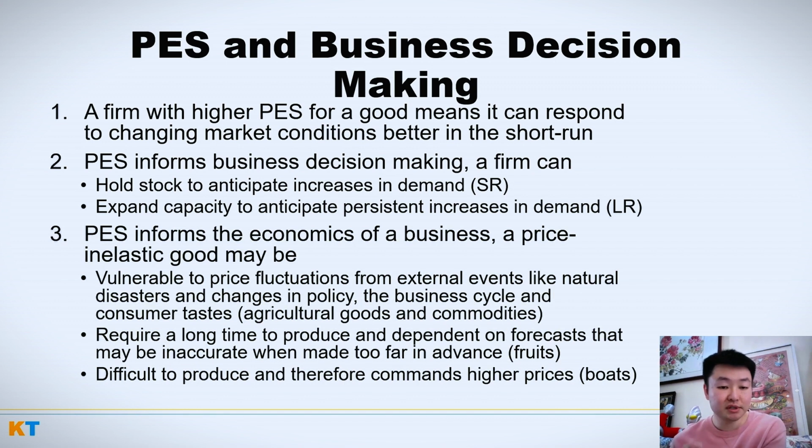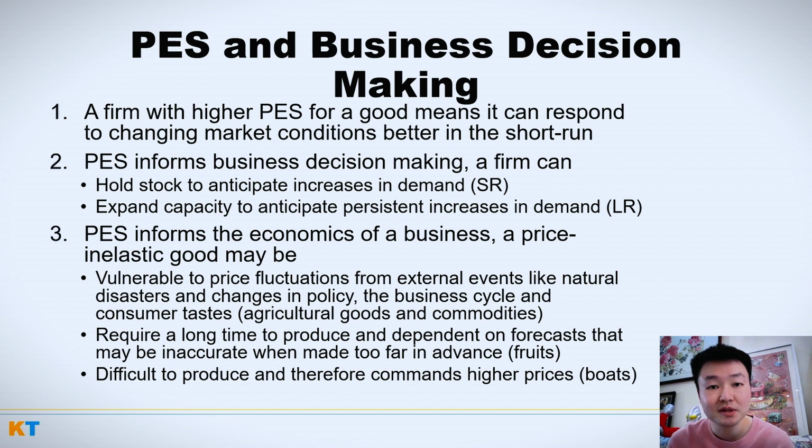PES also informs the economics of a business. A price inelastic good may be vulnerable to price fluctuations from external events like natural disasters and changes in policy, the business cycle, and consumer tastes. Examples of these goods would be agricultural goods and commodities. And so there's a whole derivatives market for controlling the price of these agricultural goods. They require a long time to produce and are dependent on forecasts that may be inaccurate, but made too far in advance. Right? So if a good is difficult to produce, then by the time I make it, the market conditions might have already changed.